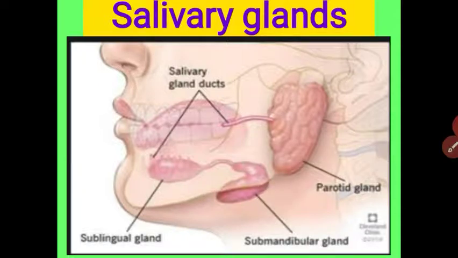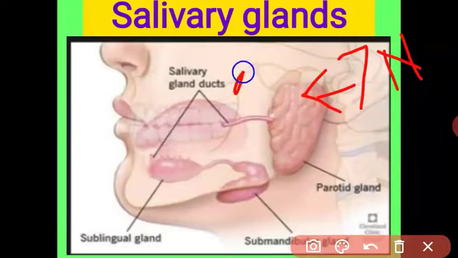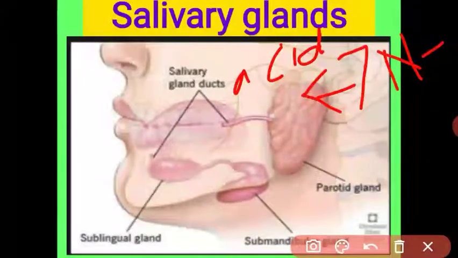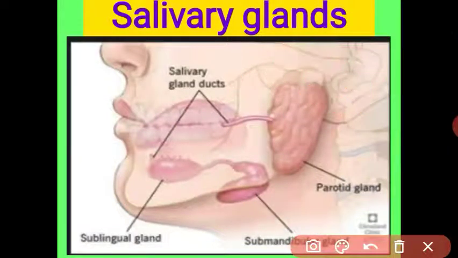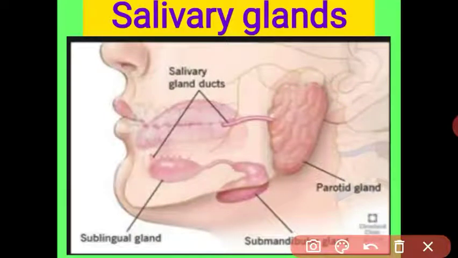Saliva is acidic in nature. As you know, student, a pH of 7 is neutral, less than 7 is acidic and more than 7 is basic. The pH of saliva is 6.5 to 8, so saliva is acidic in nature. Saliva contains 99% water, mucus and the salivary amylase enzyme. This enzyme we can also call ptyalin.